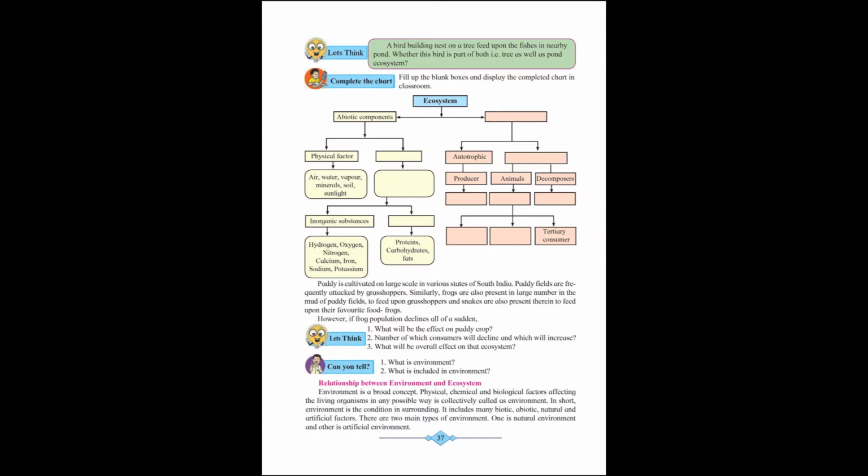So, for us, there are several factors which influence our lives. Those factors could be physical, chemical and biological also. So all those factors which are affecting our life are said to be environment, and it includes many biotic, abiotic, natural and artificial factors.